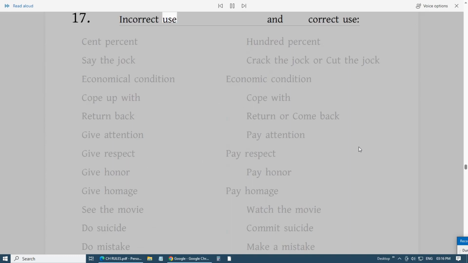17. Incorrect use and correct use. Cent percent, 100%; say the joke, crack the joke or cut the joke. Economical condition; cope up with; return back, return or come back. Give attention, pay attention. Give respect, pay respect. Give honor, pay honor. Give homage, pay homage. See the movie, watch the movie. Do suicide, commit suicide. Do mistake, make a mistake.